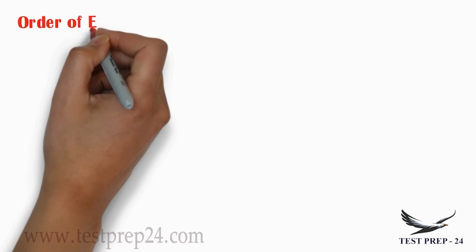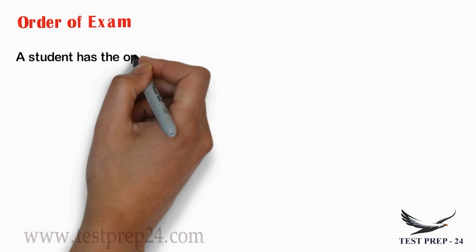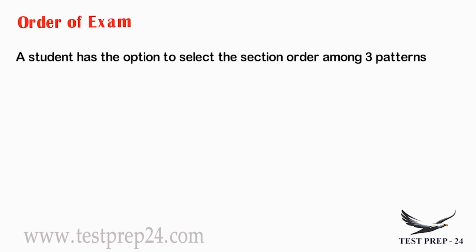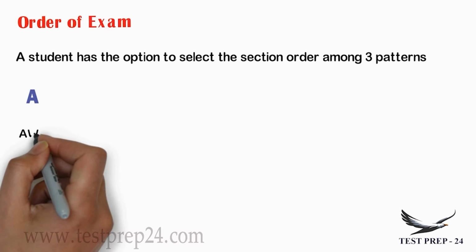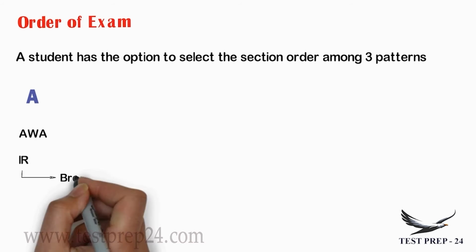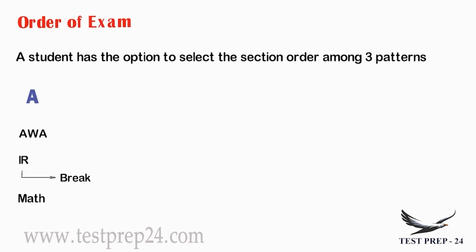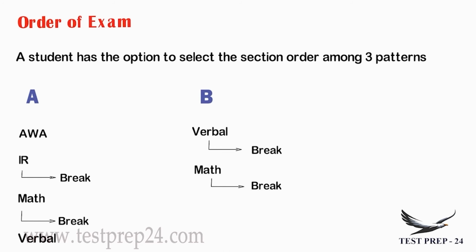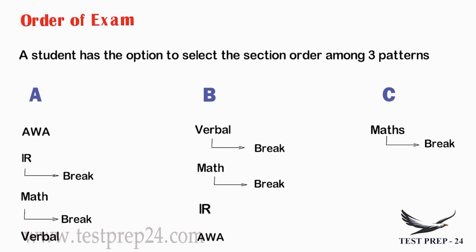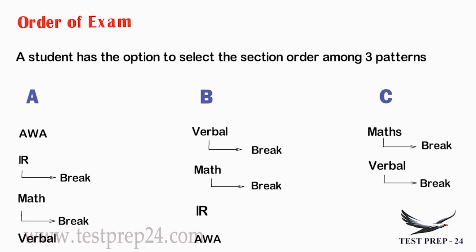Now, what will be the order of the exam? A student will have the option to select the section order among 3 patterns as per his own preference. He can choose AWA first and then IR and then he can go for maths and then he can do his verbal section. Or the other way is to go for the verbal section first and then maths and then IR and AWA. And the last option is that he can go for maths first and then the verbal section and IR and then AWA section.